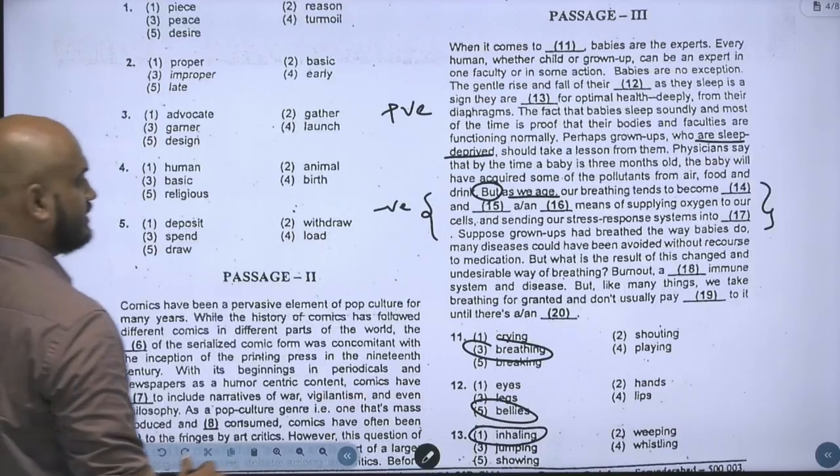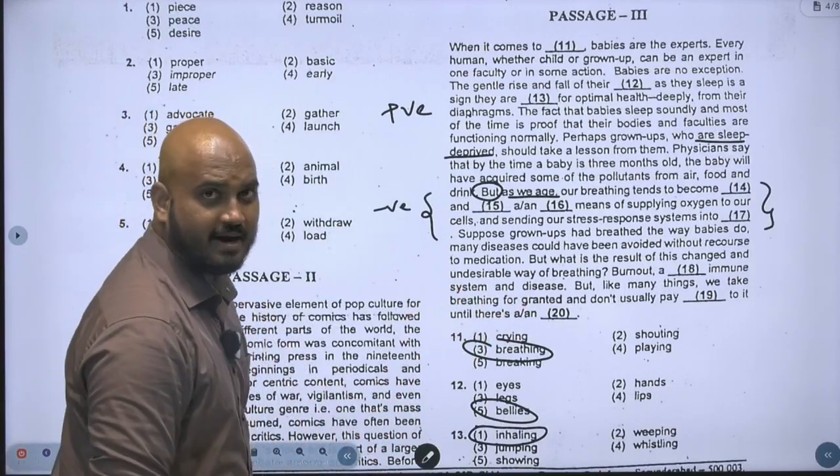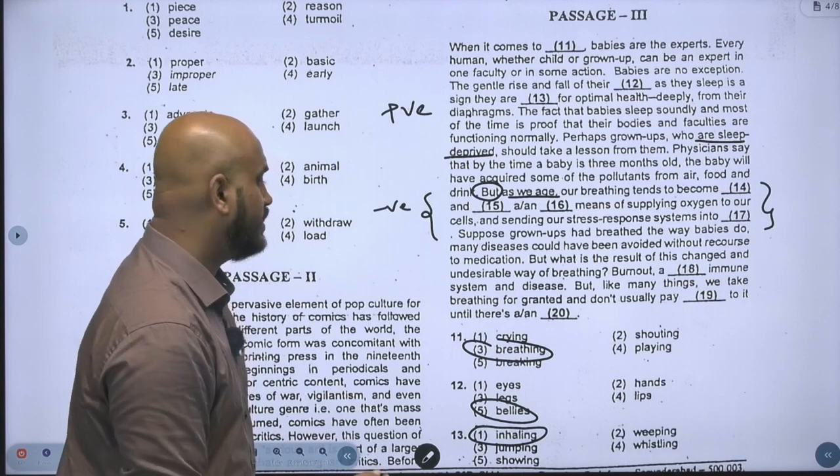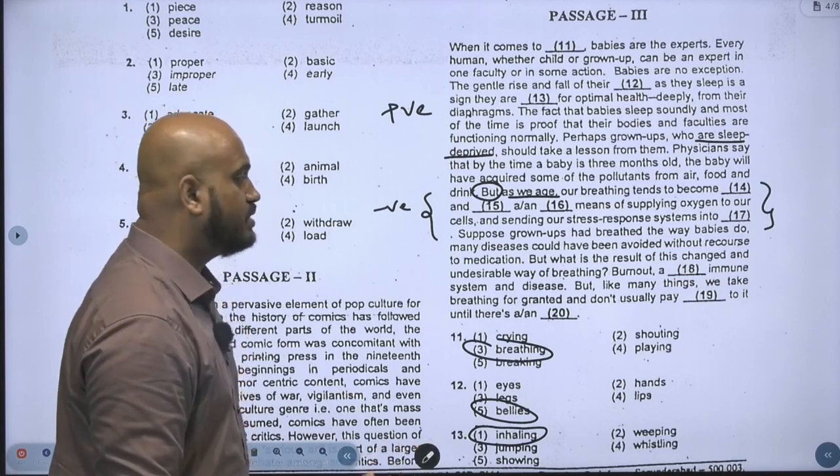So because of that, but like many things, we take breathing for granted and don't usually pay dash to it until there is a dash. But like many, we don't pay usually what?